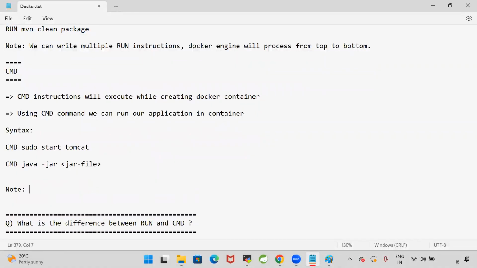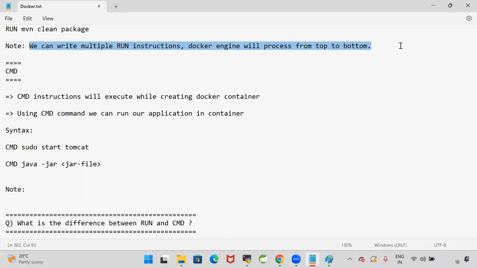if you go for CMD, Docker will process only last CMD instruction. You can write multiple CMD instructions in the Docker file, but all the CMD instructions will not execute. Docker file should contain only one CMD. Even if you write the multiple CMD instructions, Docker engine will process only last CMD instruction.